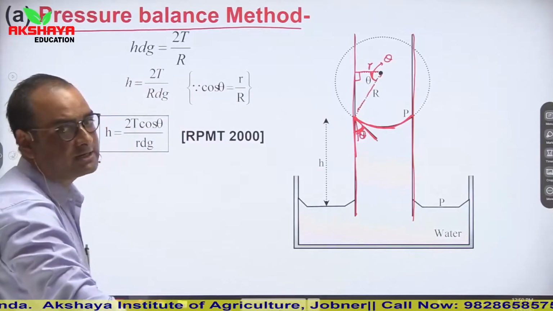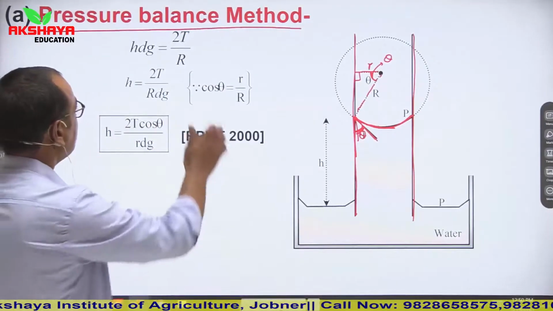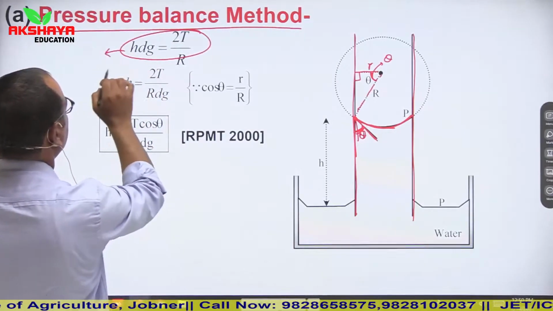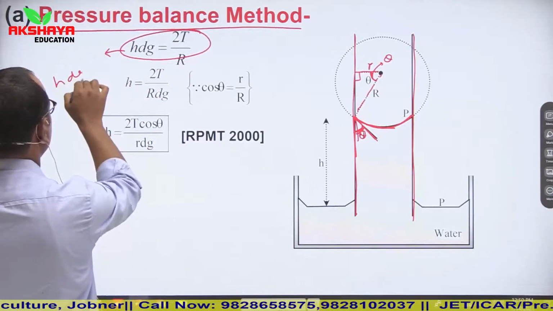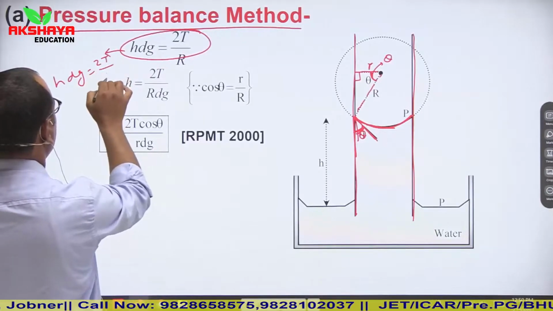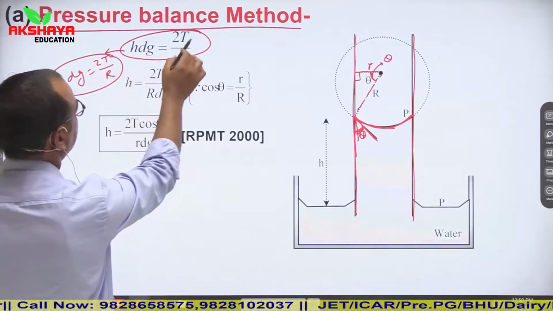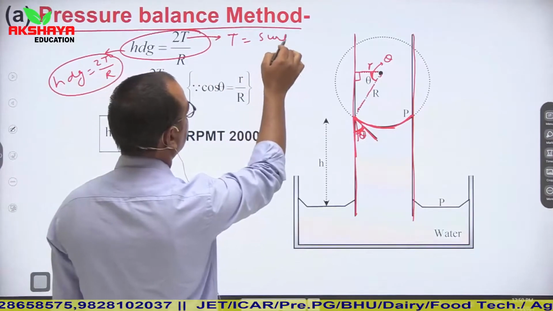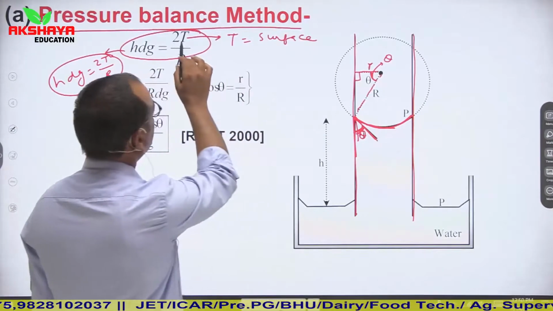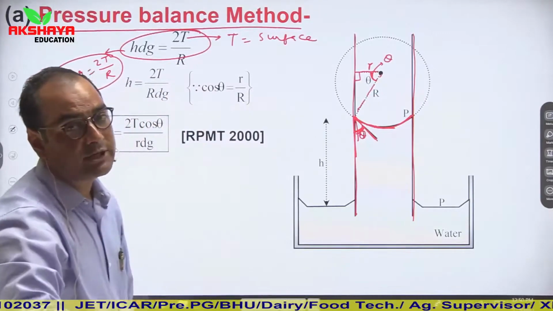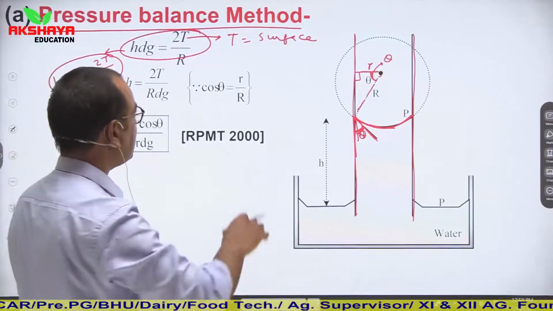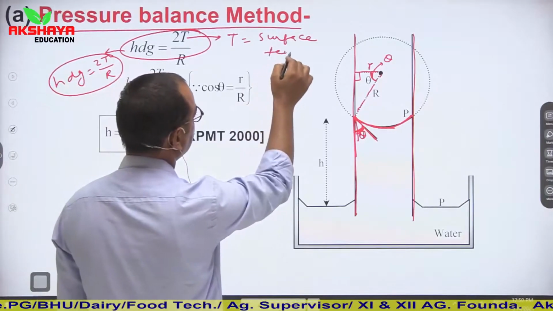Now in this condition, HDG is equal to 2T upon R. Here T is surface tension. In some books surface tension is denoted by capital T and in some books by capital S. Both are the same.